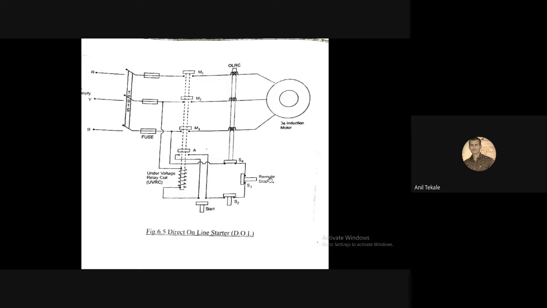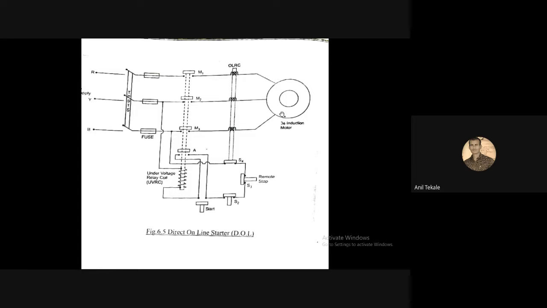Once we click on the remote start button, at that time this S4 will also come to the upside, and the overload relay coil will get de-energized. Once that gets de-energized, it will release this plunge. Once the plunge is released, these switches get opened. Once that gets opened, our motor will get 0 voltage.